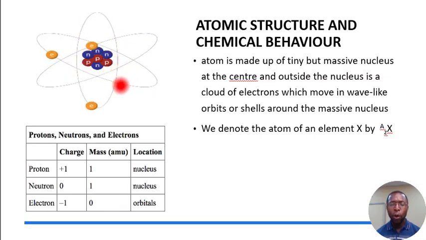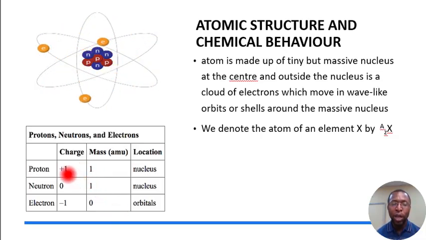Now we're going to be talking about the proton, the neutron, and the electron. Firstly, proton and neutron are found in the nucleus. By mass, the proton and the neutron have the same mass. The proton has an atomic mass unit of 1. The neutron has an atomic mass unit of 1 as well. But the electron is the lightest among these particles, the lightest particle in an atom. Its mass is approximately 0. It's not exactly 0, but approximately 0, so we say it has no mass.